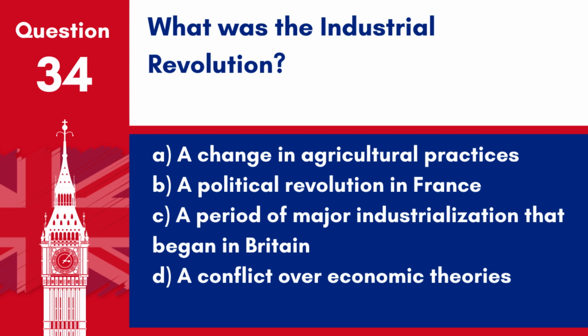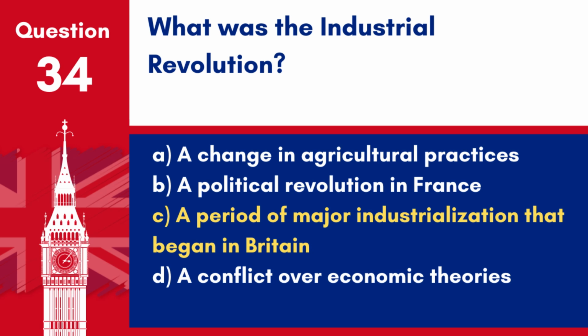Question 34. What was the Industrial Revolution? A. A change in agricultural practices. B. A political revolution in France. C. A period of major industrialization that began in Britain. D. A conflict over economic theories. Answer: C. A period of major industrialization that began in Britain.